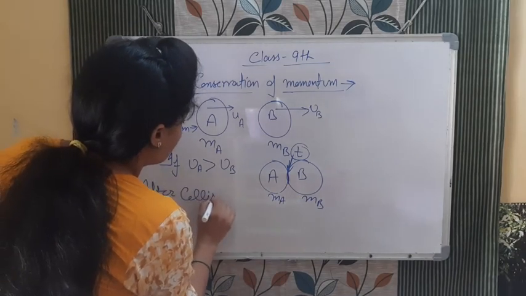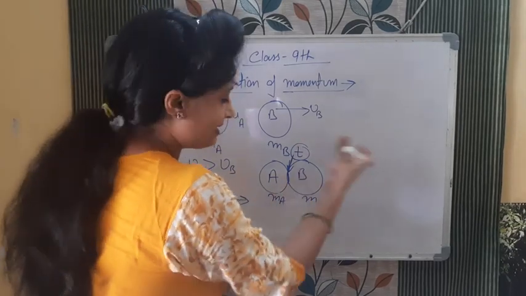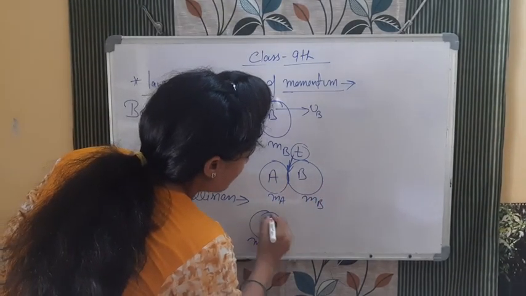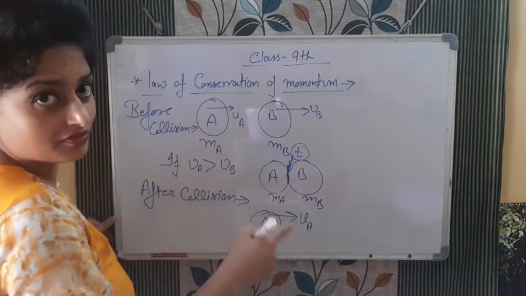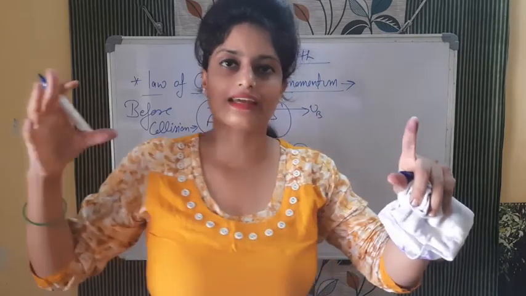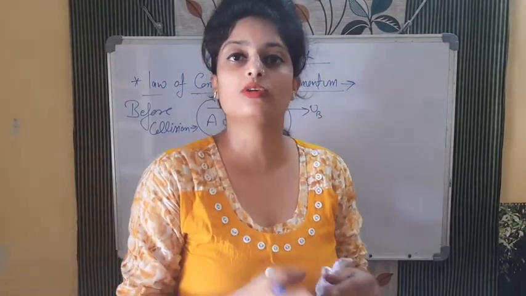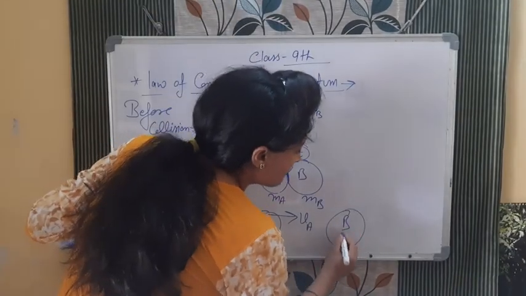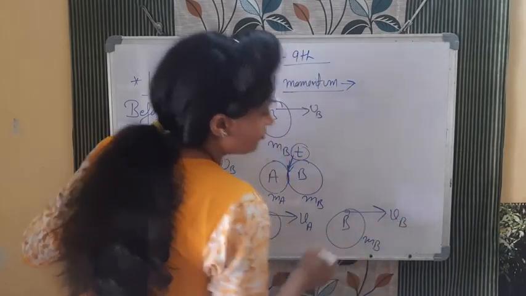After collision, what will happen? They will again move. For example, A, mass same ma, now its final velocity va. After collision I am writing it with v. Of course, when one body is striking another with some velocity, there will be a change in the velocity of both bodies. So here I am writing va. B mass में कोई change नहीं होता है, mb. And now for example it is moving with vb.